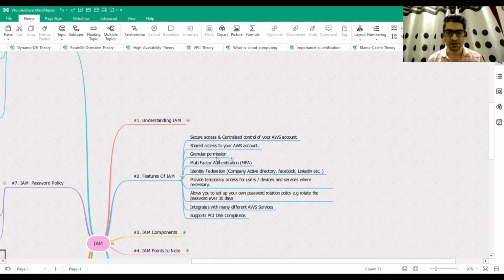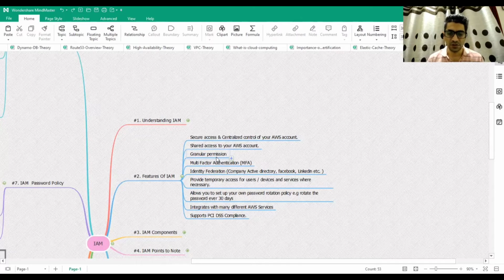Granular permission. IAM is one of the AWS services, and you would have more than 120 or 150 plus AWS services. But let's say you created a user and you want that user to access the EC2 service, which is Elastic Compute Cloud. Using IAM you can give a limited permission, like for accessing only the EC2 service to that user. In fact, even with EC2, you can give such granular permission that the user should be able to only create an instance but not delete or terminate the instance. So that is what we call granularity.